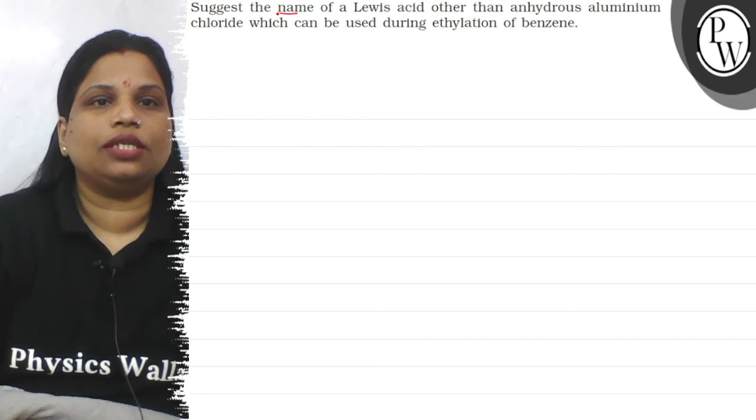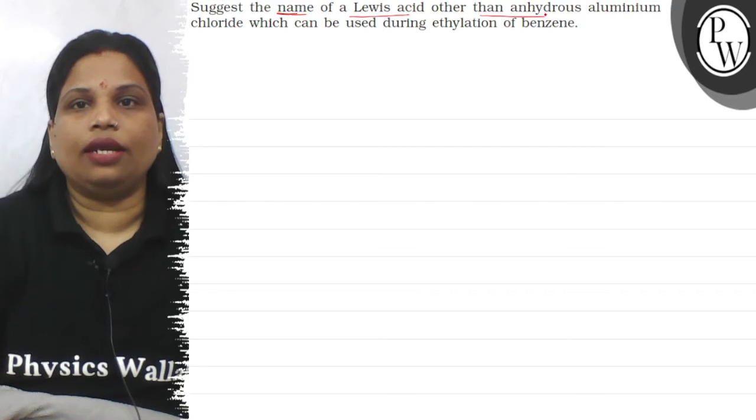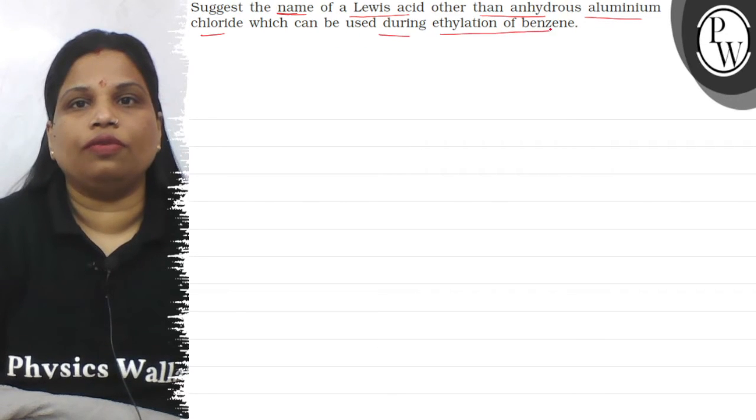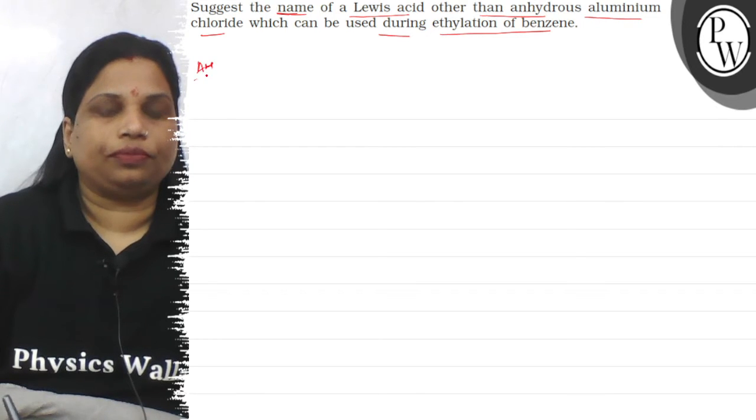The question says: suggest the name of a Lewis acid other than anhydrous aluminum chloride which can be used during ethylation of benzene. Okay? So, let's do the question.